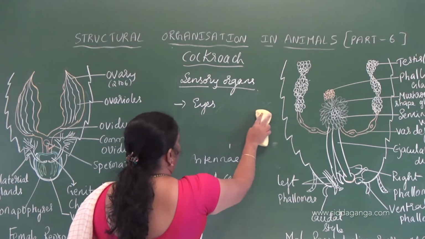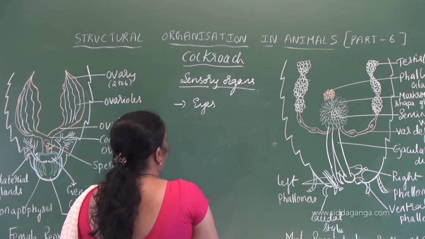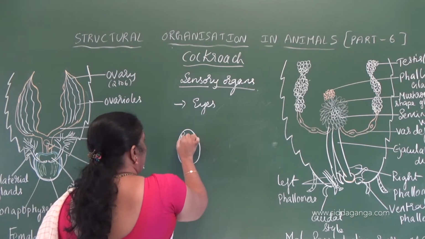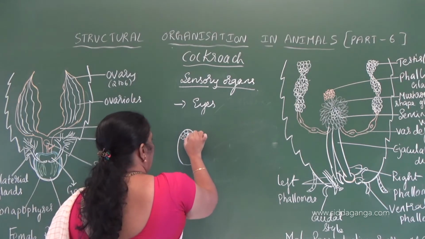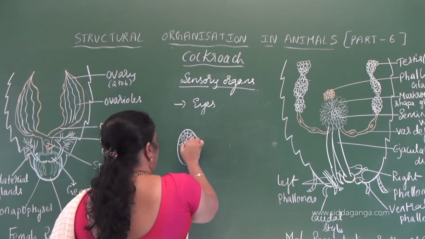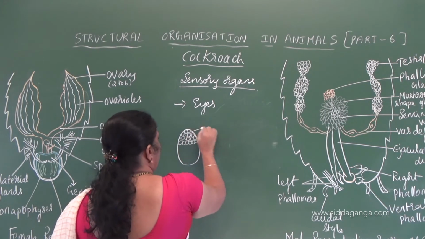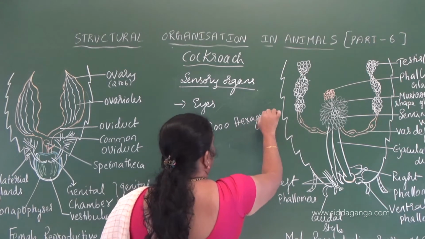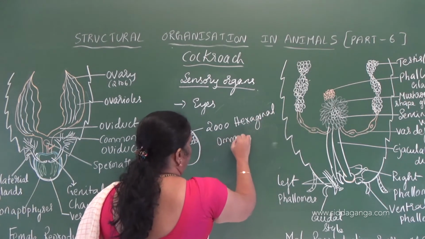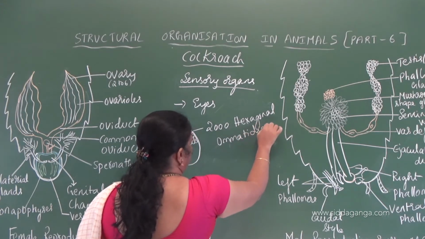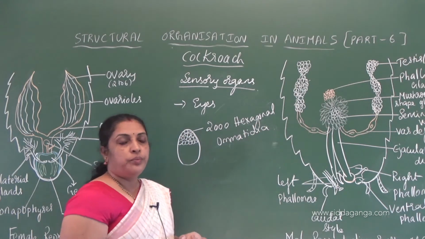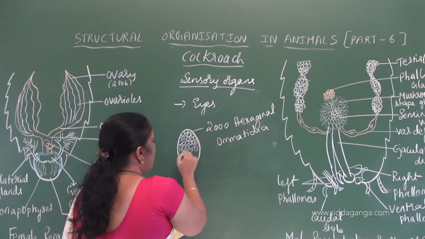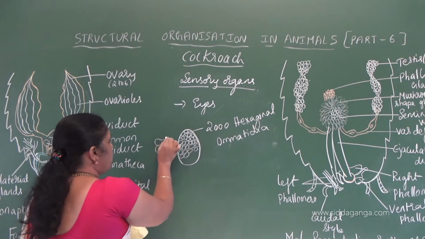Then coming to the eye. In cockroach we see compound eye. It is having 2000 hexagonal ommatidia. Each eye contains 2000 ommatidia. Suppose this is an image.